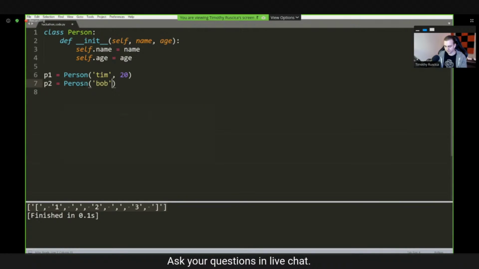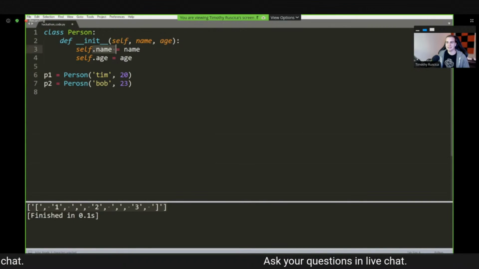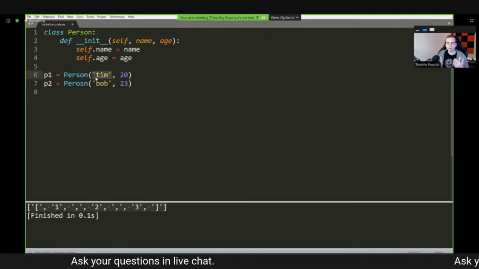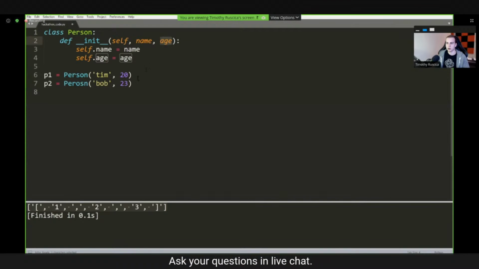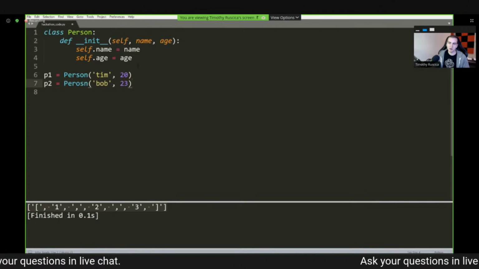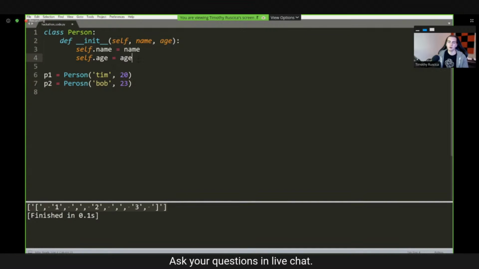So let me just go Bob, and we'll go 23. So when I say self.name, I'm pretty much saying p1.name is equal to whatever name I pass in as, in this case, the second argument. And then I say p1.age equals whatever age I passed into this constructor. So these arguments here are matching up with the 2 things I've passed here, whereas self is just implicitly being passed to the init method. We don't have to explicitly send it in.